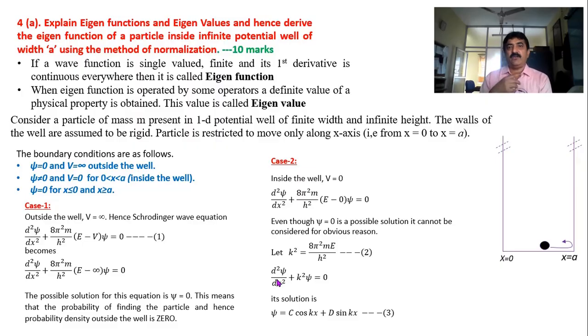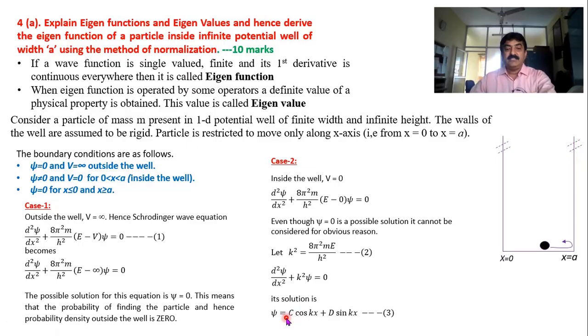Normally we teachers take 1 hour to do this derivation, because you have to explain it in a detailed manner. Okay, come on, let us proceed. In this solution we have the two constant values c and d. We have to find out c and d. How to find c and d?